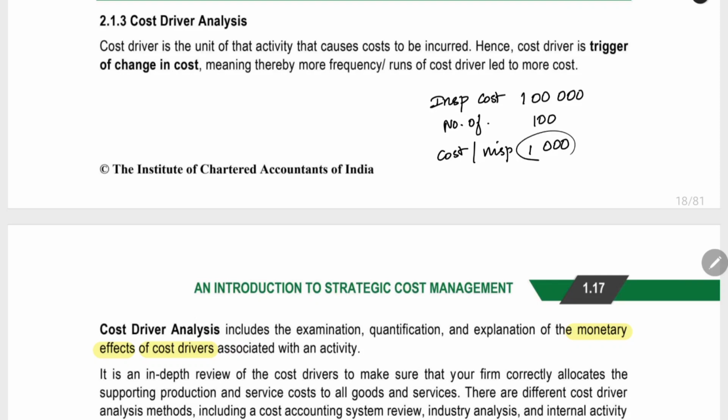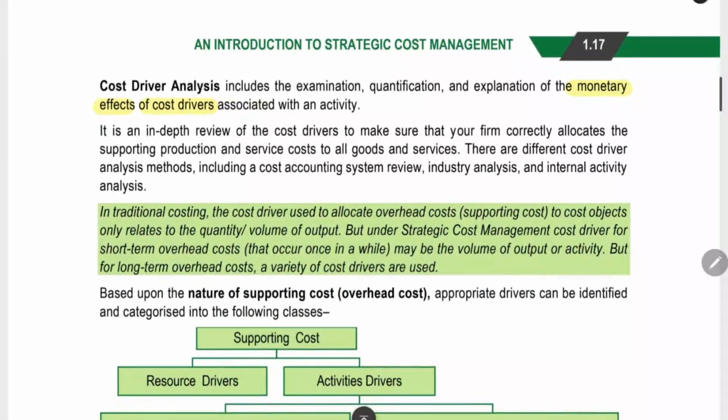Now, this is the cost per inspection. When we solve the sums, we can see that this will be called the cost driver rate, 1000 rupees per inspection, and this will be called the number of cost drivers used. Here in cost driver analysis, we will be seeing what the inspection is, why we are doing the inspection, can we reduce the number of inspections, whether it is important for our organization, whether doing it ourselves is profitable or outsourcing it to a third party is giving us more profit. All that we will analyze. The monetary effect of the cost driver, the financial analysis, we will be doing here.